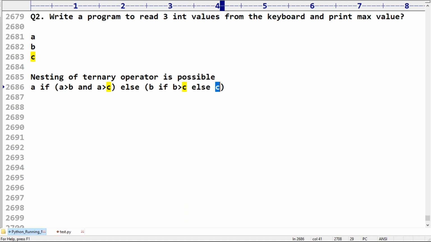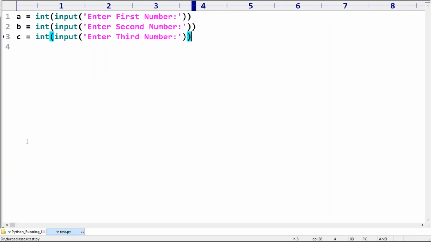Now let me execute this code. Max value is equal to, observe very carefully. If A greater than B and A greater than C, if this condition is satisfied, A is the max value. Else, if B greater than C, B is the max value, else C is the max value.